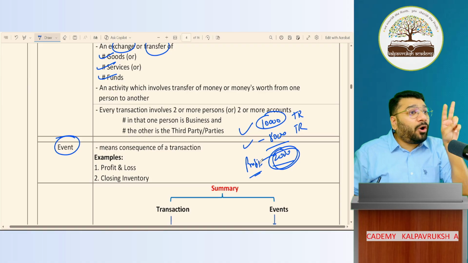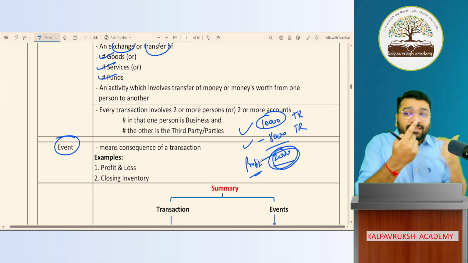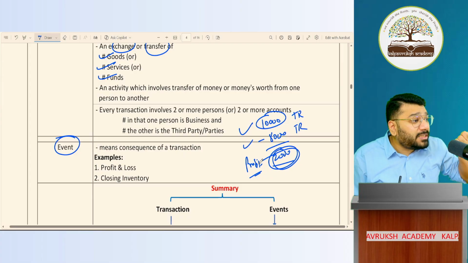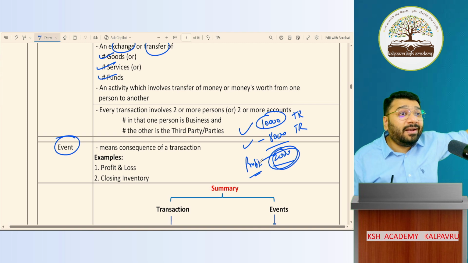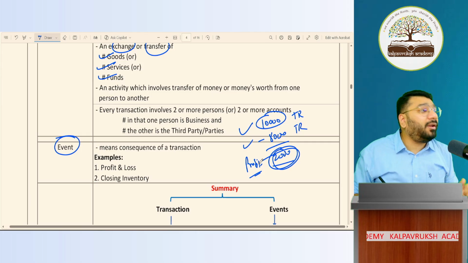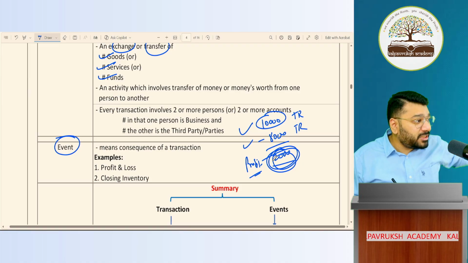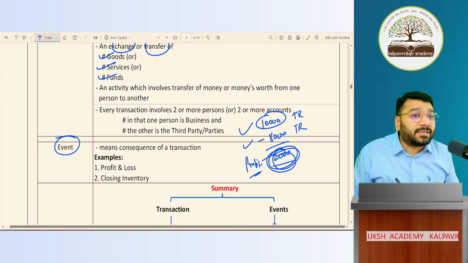So there are two things recorded in business. One is a transaction, second is an event. Transaction means what? Exchange of goods and service between two parties, in which one is the business and another is a third party. But an event is not a transaction between somebody. It is a result of all the transactions that you are recording. So for this profit also, a separate journal entry we have to pass. Got it? Not got it?